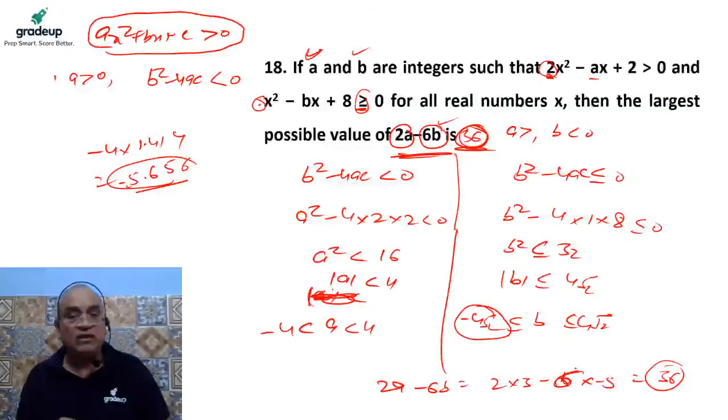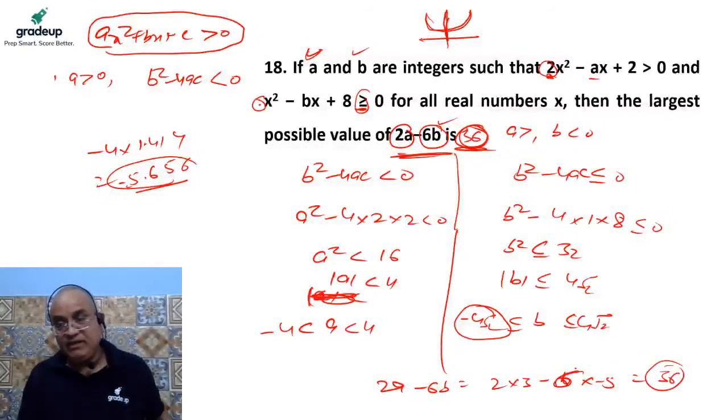If you know the theory part or the condition of the quadratic equation well, when it would be greater than 0: every quadratic function would be greater than 0 only if it lies above the x-axis. Then and only then y could be positive. Whenever this function lies above the x-axis, it is not going to touch the x-axis. It means the equation should not have real roots. If the equation has real roots, it means the value of x is real, then it must touch or intersect the x-axis.